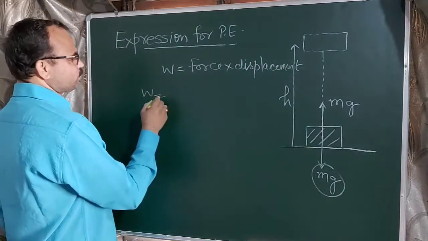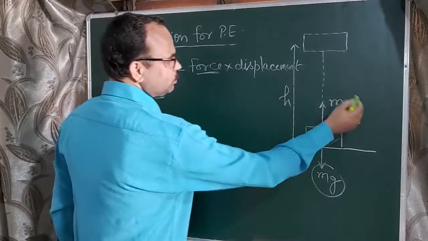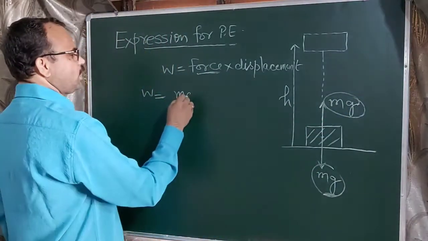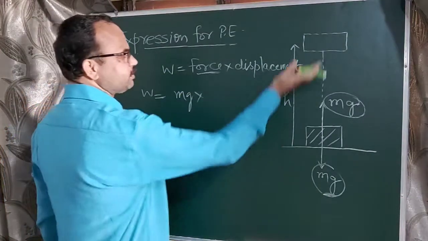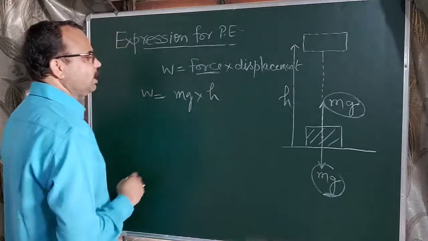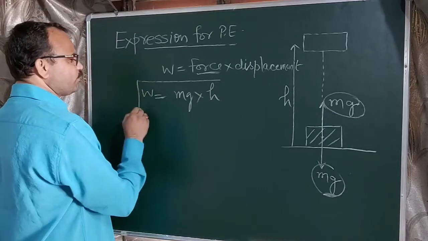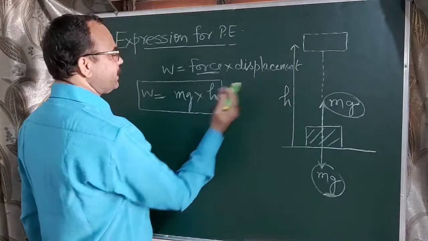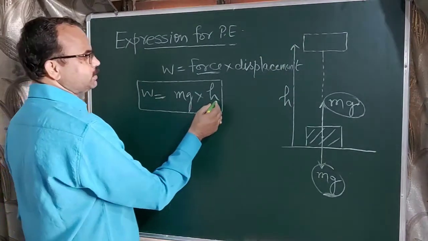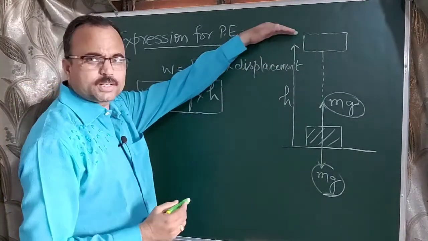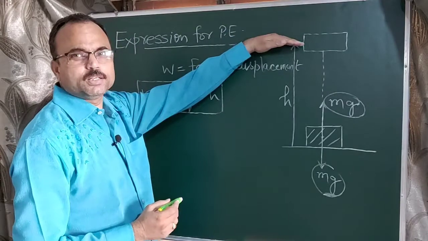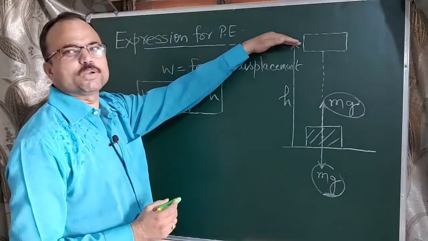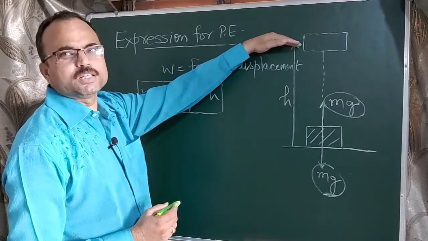And force is equal to mg, meaning equal to the weight of the body, and displacement is h. In this way, we obtain the formula of work in lifting a body up to height h, which will be W equal to mgh. This amount of work done is stored in the body in the form of potential energy. That potential energy is known as gravitational potential energy.